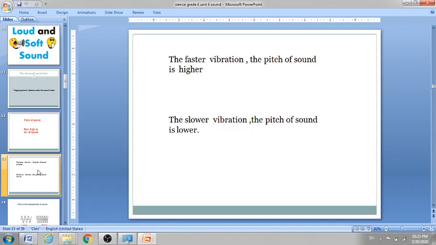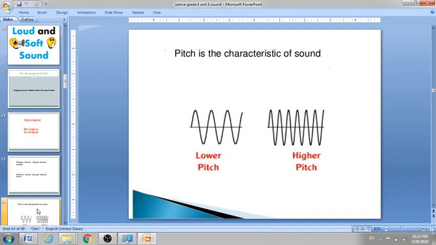Now the faster vibration makes high pitch of sound and slower vibration makes lower pitch of sound. Faster vibration, high pitch of sound; slower vibration, low pitch of sound. Now I will show you here lower pitch of sound, slow vibration. Look here, there is slow frequency, but here in higher pitch, faster vibration, fast frequency. Okay.